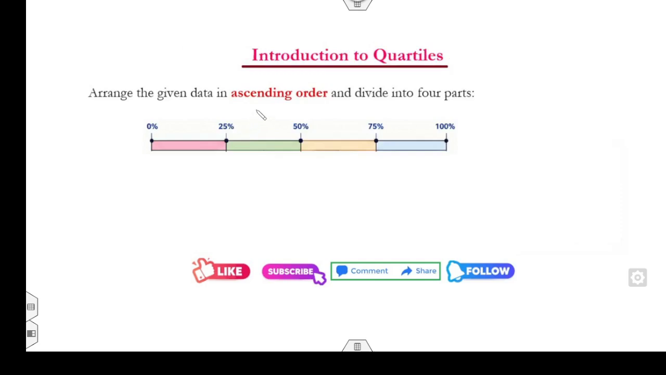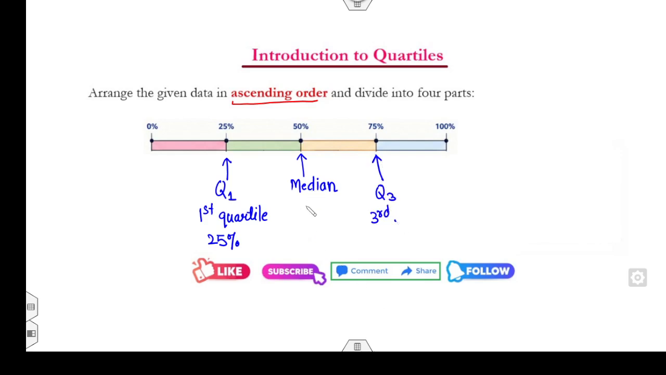To explain with an introduction, consider data written in ascending order, and we divide it into 4 different parts: the first 25, then 50, 75 and 100. We all know the 50% information is called the median. The first 25 is called the first quartile, Q1. Quartile is also known as the 25th percentile. Similarly, the 75 is called Q3, the third quartile, and the median is also known as the second quartile.